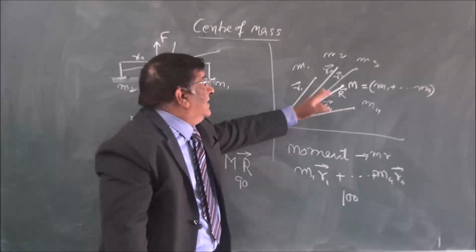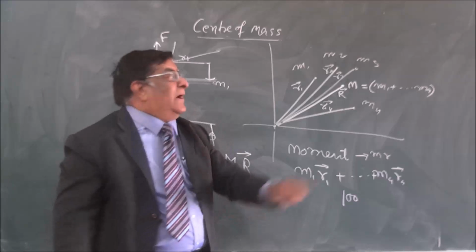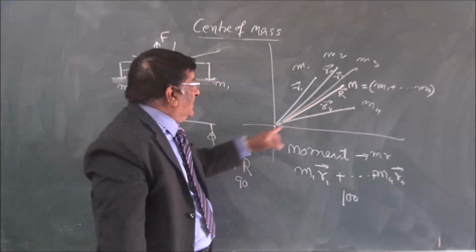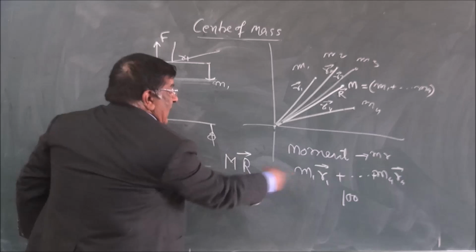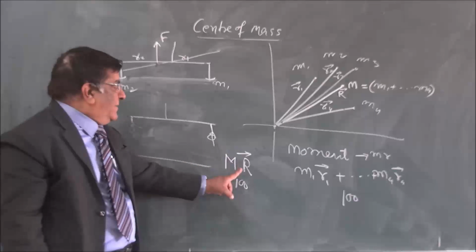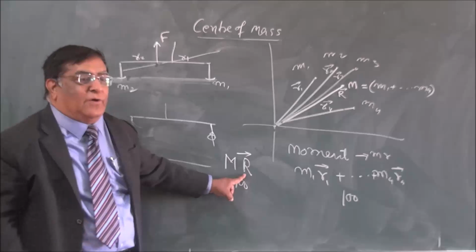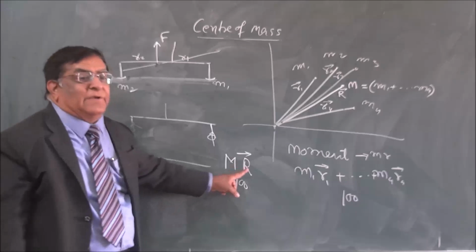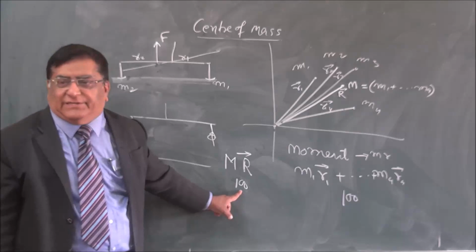I find it here, here, here. By trial and error, I am able to find one location such that M into R is exactly the same. And this will be same for a single value of R. Not many R's. There will be only one value of R for which this M into R will be equal to 100. I got that R calculated.